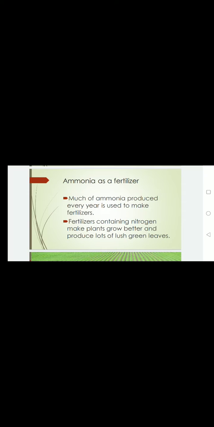So we use ammonia to make fertilizer because ammonia consists of nitrogen, and nitrogen is useful for all plants and crops. It increases their growth as well as production. So much of the ammonia produced every year is used to make fertilizers. Fertilizers containing nitrogen help the plants grow better, and they produce lots of lush green leaves. You can see, with the help of fertilizers, the plants grow better and produce lots of lush green leaves.